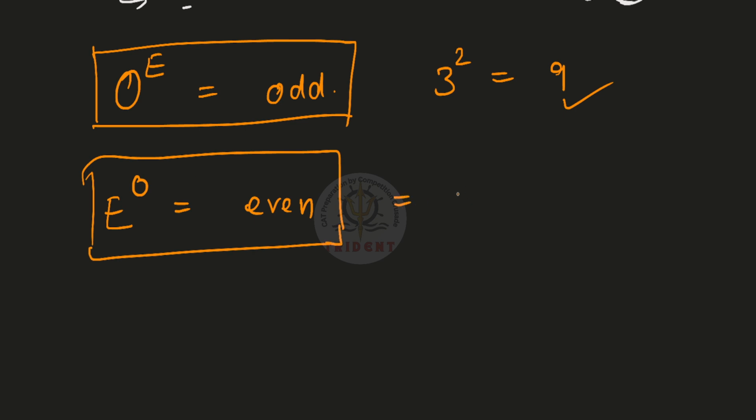So let's see. 2 raised to the power 3. We know this is going to be 8. 2 into 4 into 2, that is 8. You can write it like this: 2 into 2 into 2. That gives me 8, which is an even number.